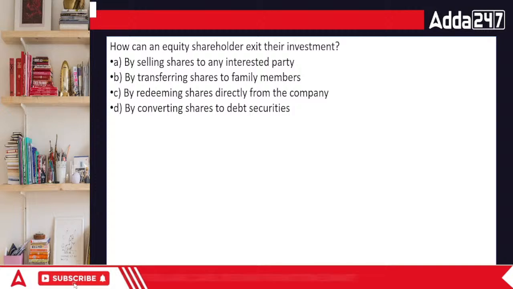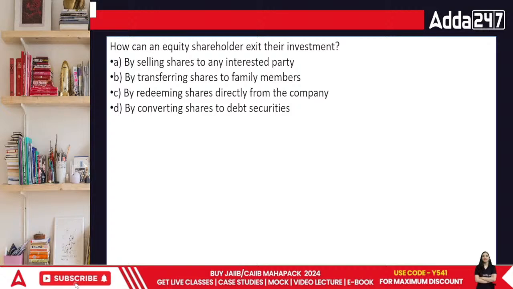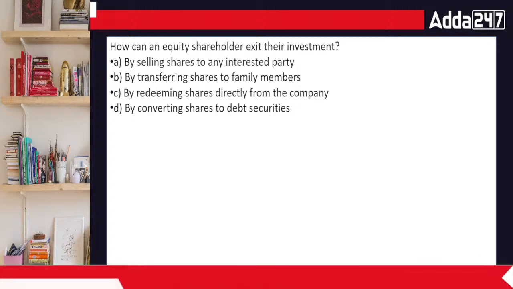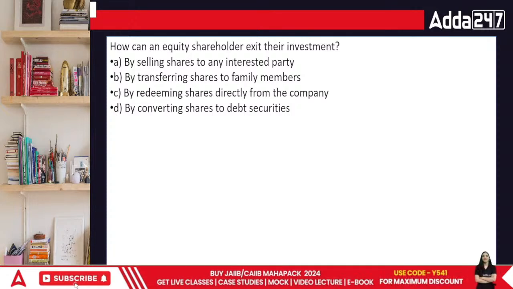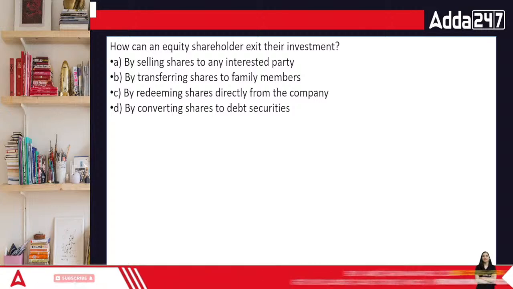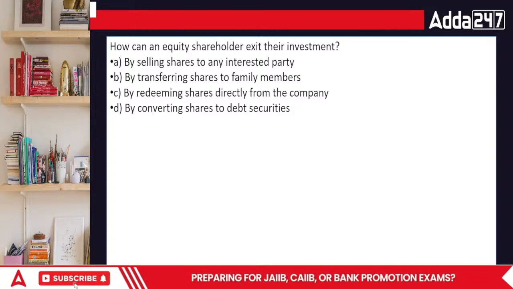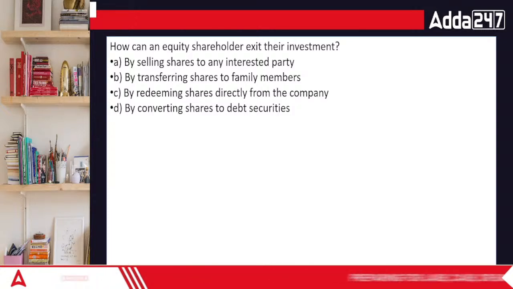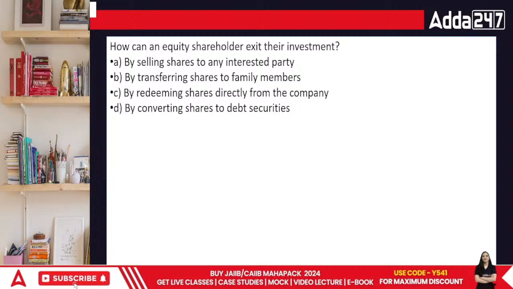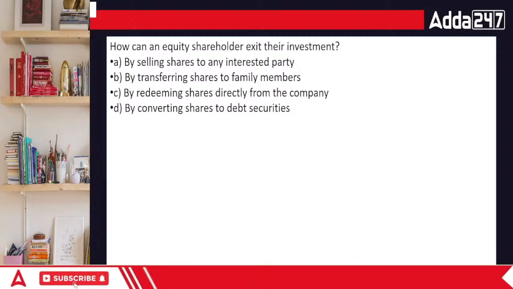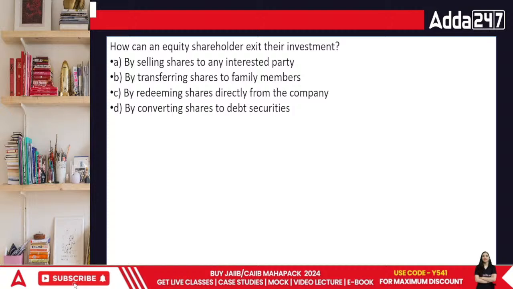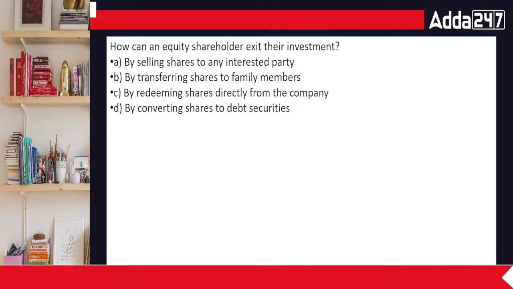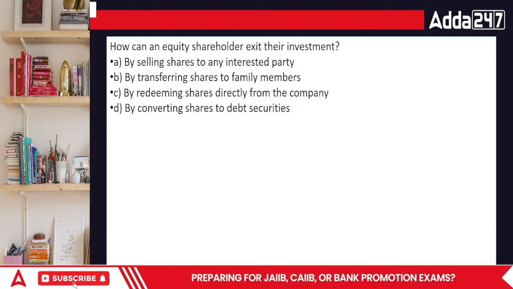Isn't it? That's one particular thing that really happens. What do you think the answer is going to be? Then we talk about exiting their investments. When you want to leave the organization, you will just sell off your assets to someone else. In terms of a public company, you will give this asset to someone else. This is what we'll do now.